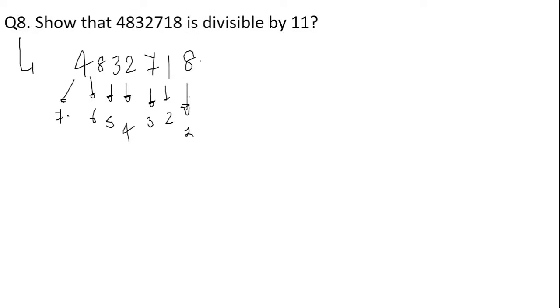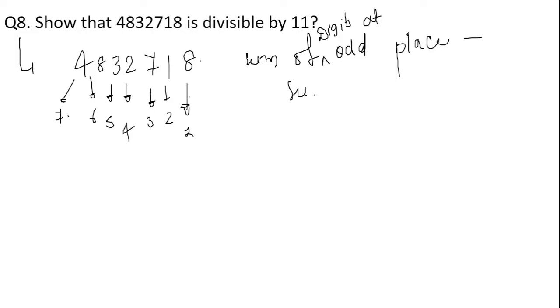So what we usually do here is the sum of digits at odd places minus the sum of digits at even places. You just make a note of it. We know this, we have already learnt. So what is the sum of the odd places? Which are the odd places?